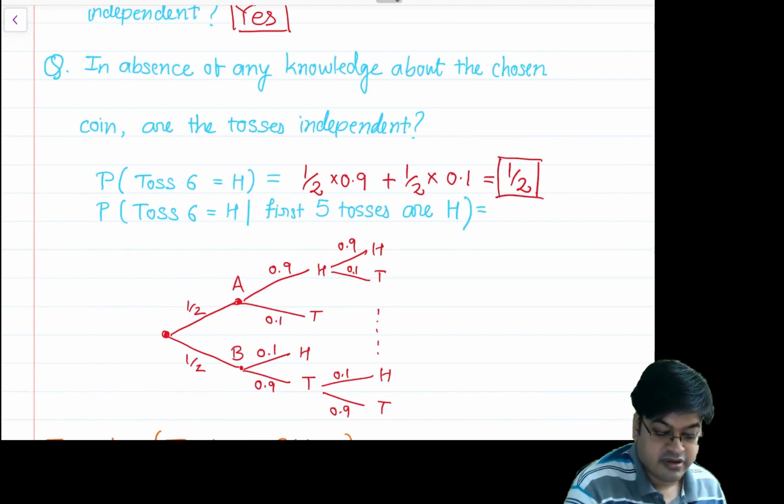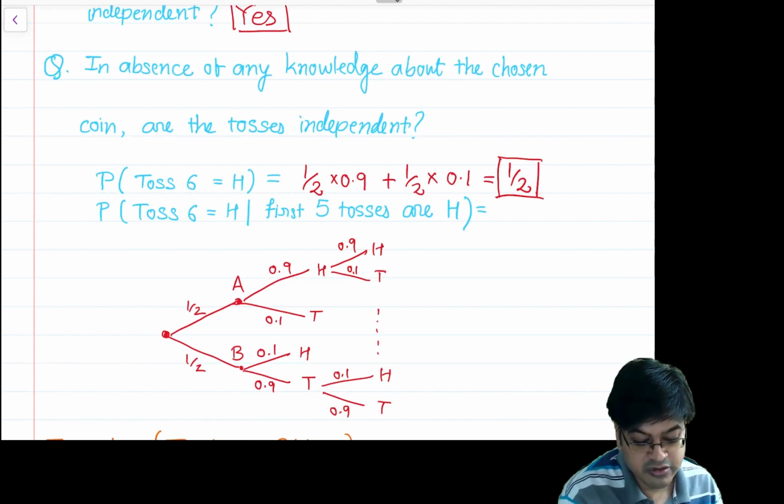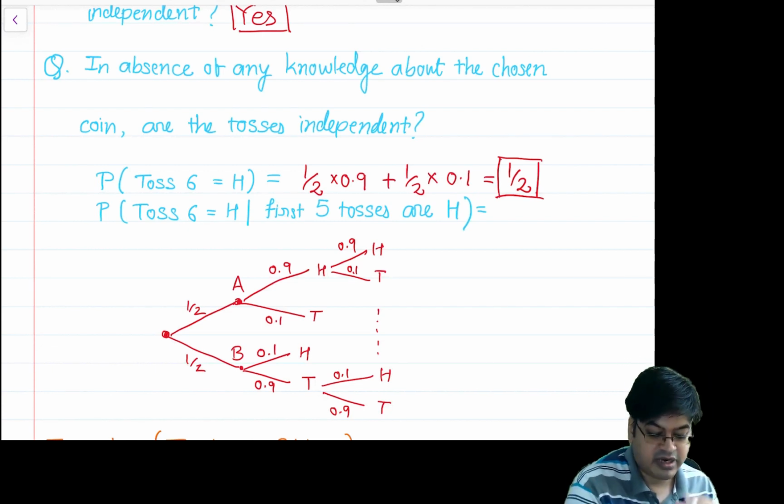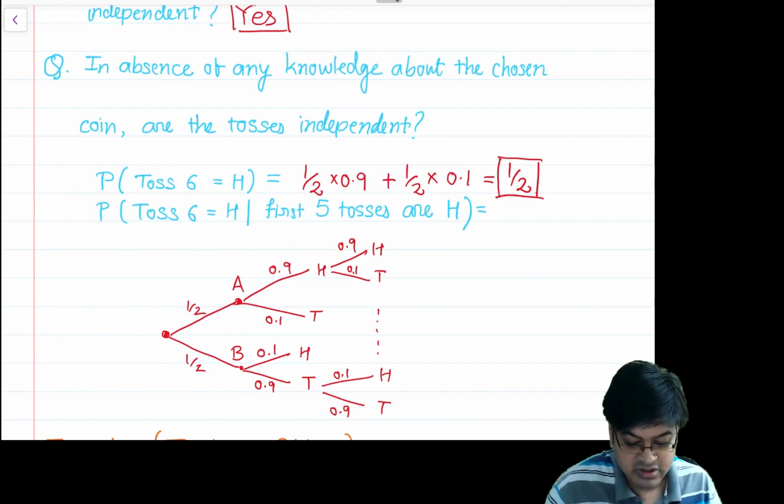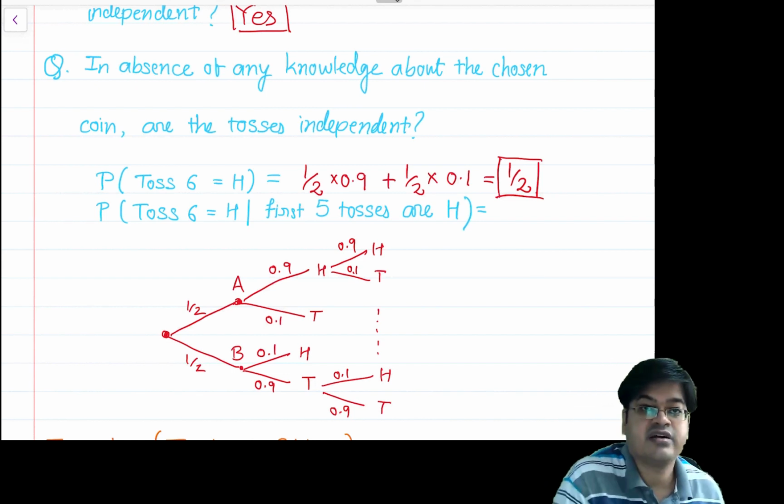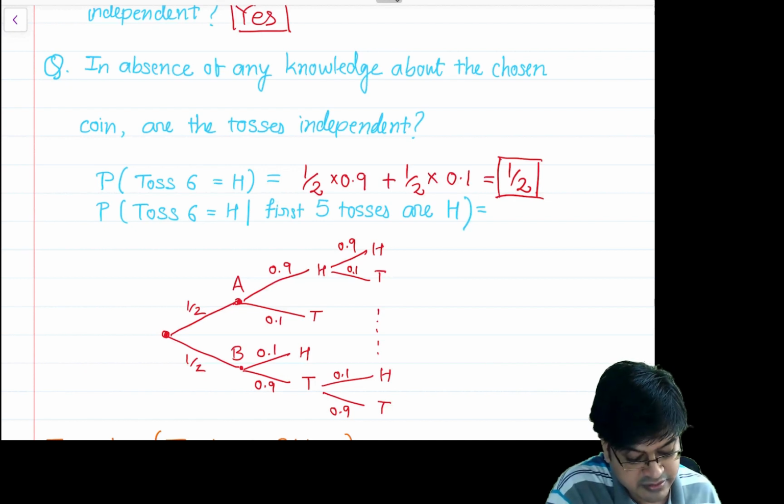Okay, this is the beauty. Though both the coins are severely biased, the biases are arranged in such a manner that the resultant answer does not show any kind of evidence of a bias.